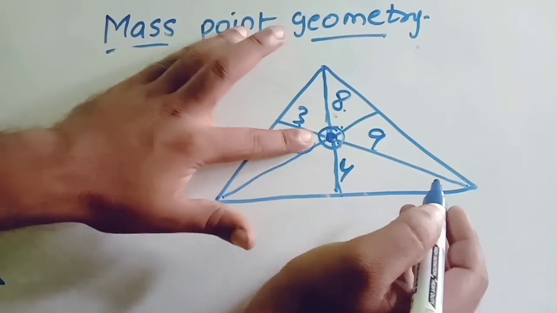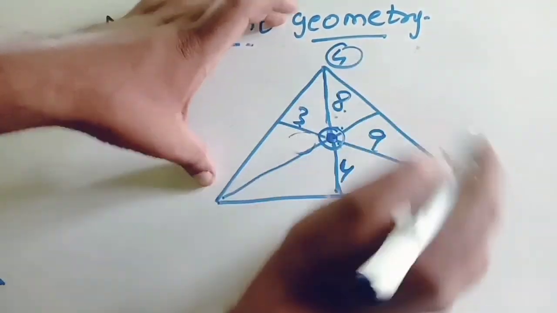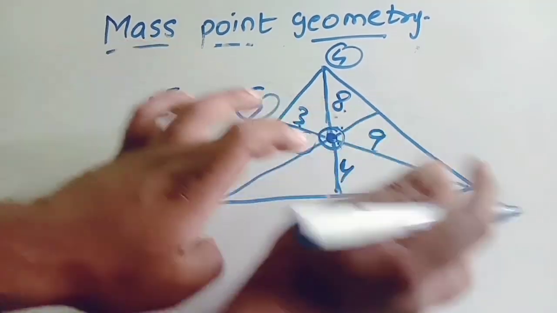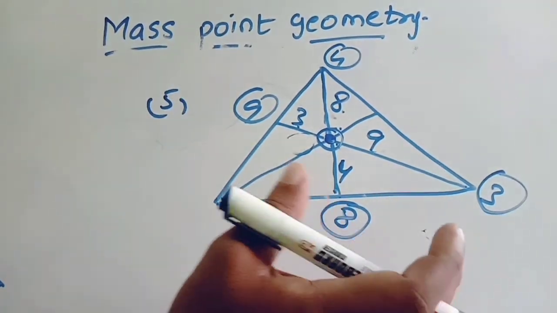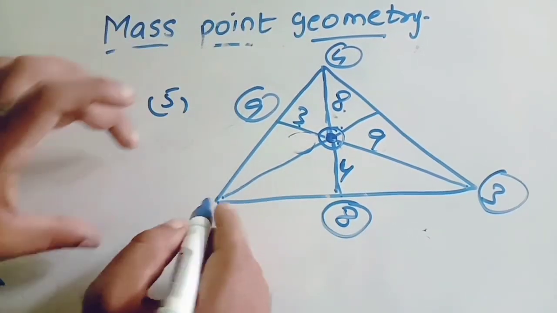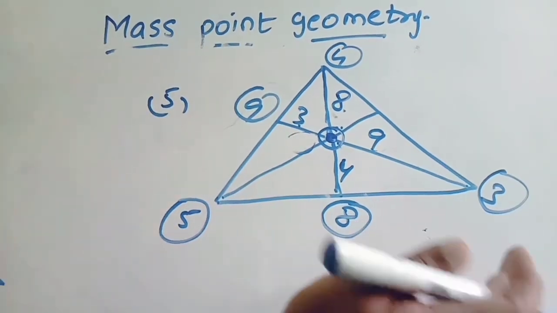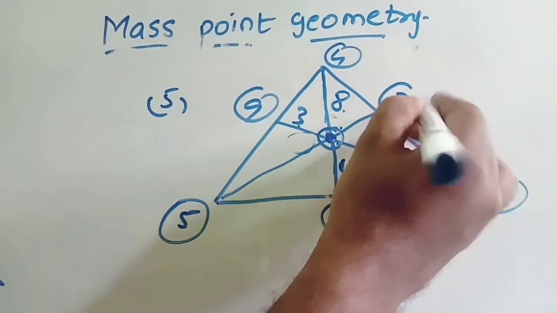Now start. This weight is 8 kg. Here weight is 4 kg. This weight is 9 kg and this weight is 3 kg. Whatever you want came. See, in this line you want to fill now. Total weight is 9. Here it is 4. So this should be 5 kg. Here 5, 8, 3 exactly matching. So no problem. Here 4, 3 is there. So here 7 kg should come.